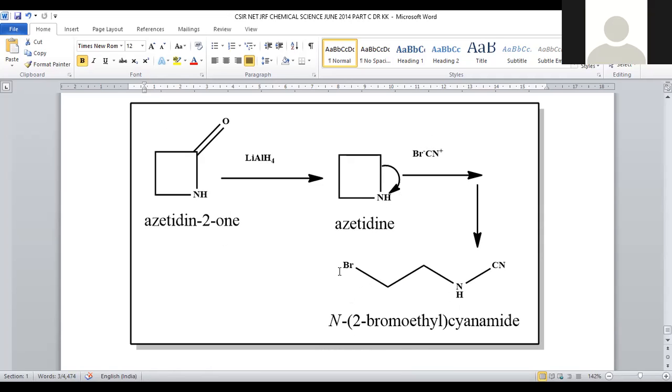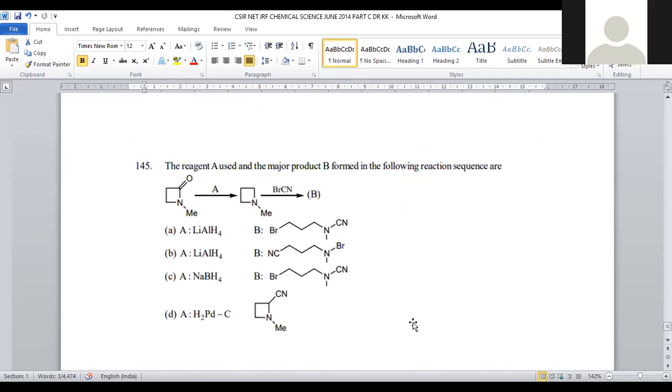Bromo will be added to the carbon terminal, and the cyano group will be added to the nitrogen terminal, so that it turns into N-2-bromoethyl cyanamide as the final product. That is provided in option number 1 only. Nitrogen will be added with cyano, not bromo. Cyano is the correct combination rather than N-bromo. So for question number 145, option number 1 is the correct answer.